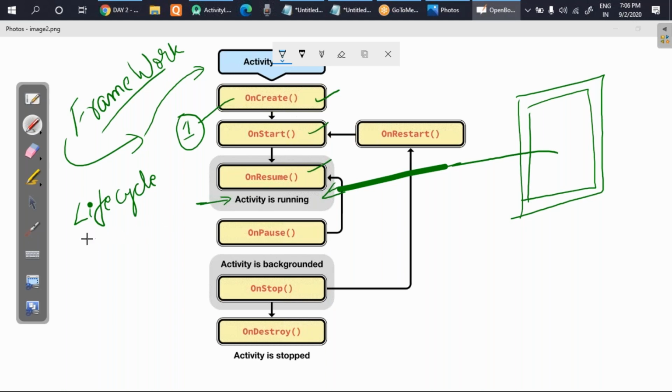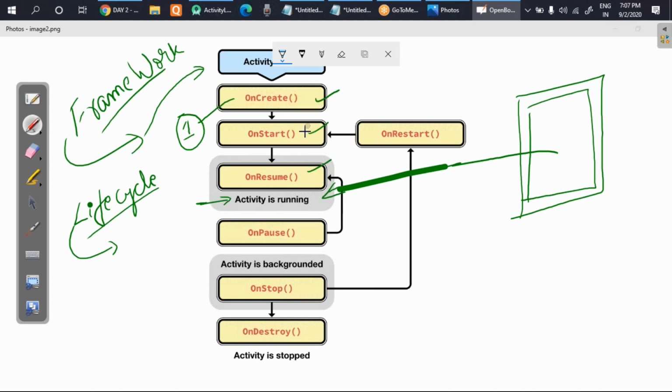What is life cycle? Life cycle is execution of some predefined functions one after the other automatically. I'll repeat once more. Inside an Android app, life cycle is execution of some predefined methods which get executed automatically one after the other.